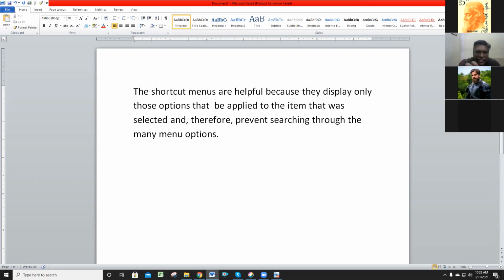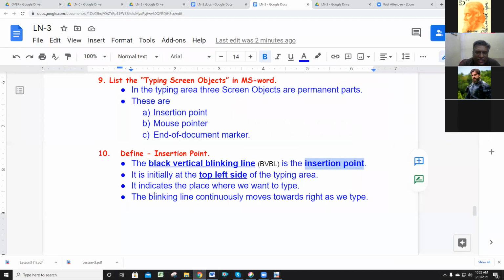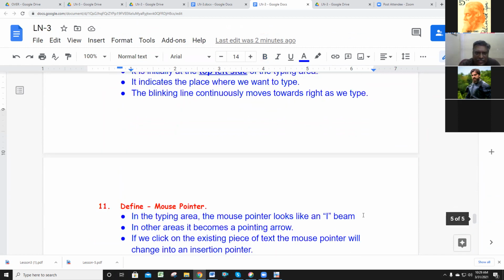The blinking line is blinking in between that and B. In between that and B, I am typing can. That point only I added here. It indicates the place where we want to type. The blinking line continuously moves towards the right-hand side as we type. These points are clear about insertion point.